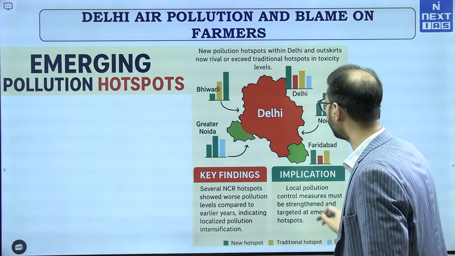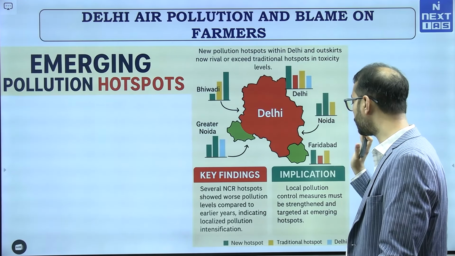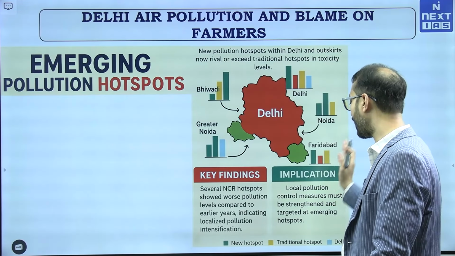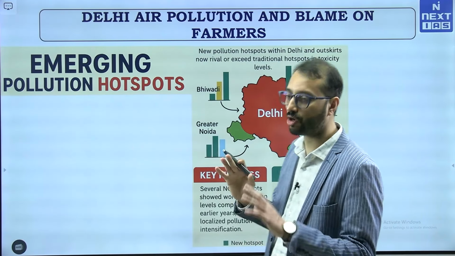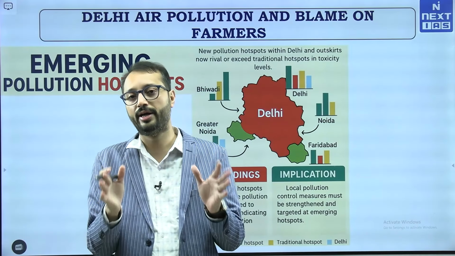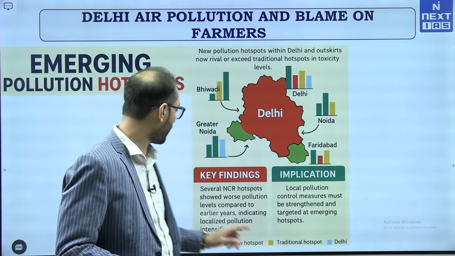So, what is the implication? The article clearly talks that the implication is that it is the local pollution control measures that need to be strengthened and targeted at the emerging hotspots to overall control the worsening air quality index in Delhi, right. Now, next slide.